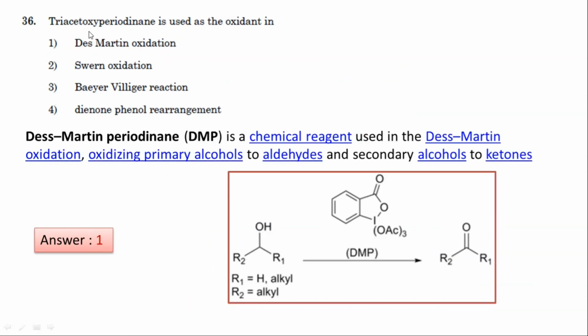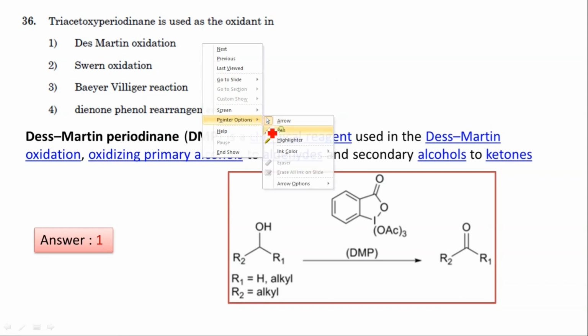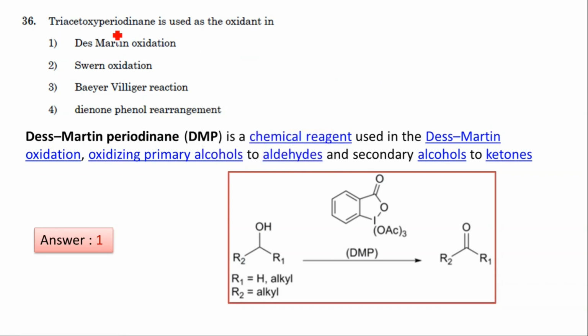Next, question number 36. Triacetoxy periodinane is used as an oxidant in which reaction? Swern oxidation, Baeyer-Villiger, we are not using this reagent. Dienone-phenol rearrangement, we are not using this reagent. 3 and 4 were ruled out. In Swern oxidation also we are not using it; we are using a reducing agent.